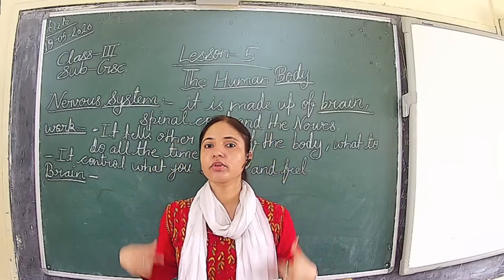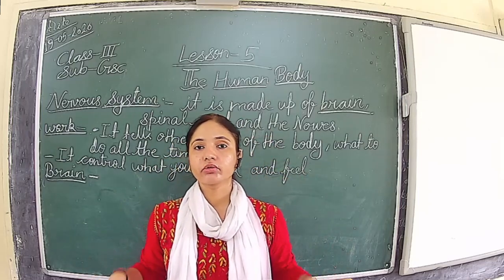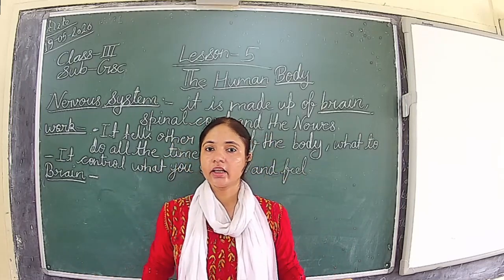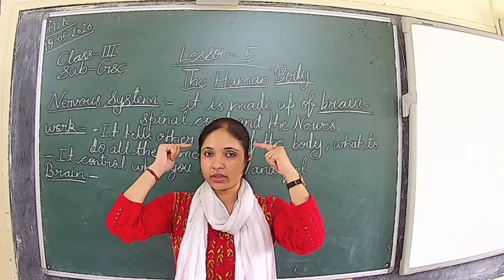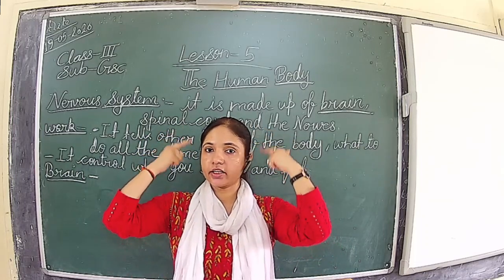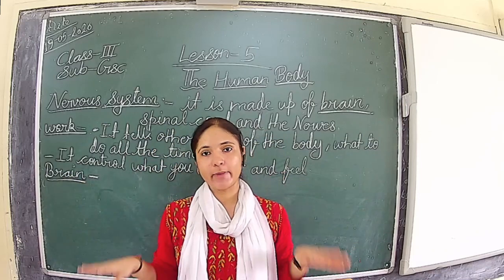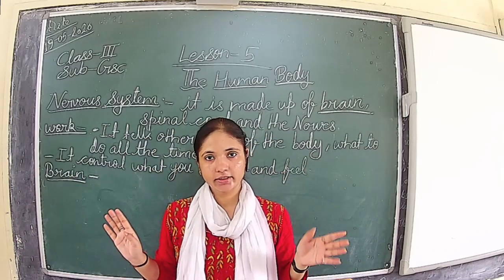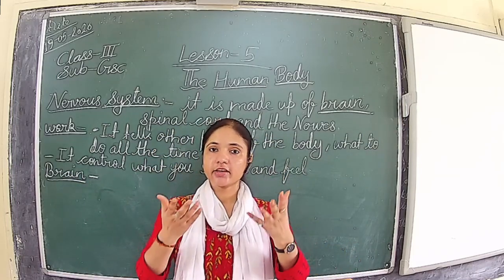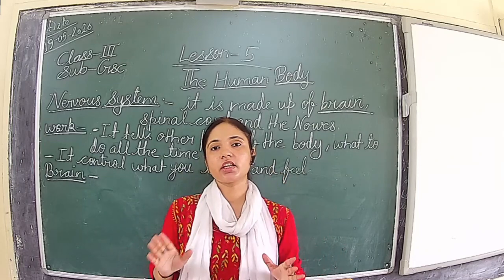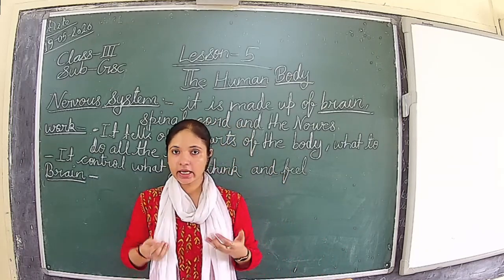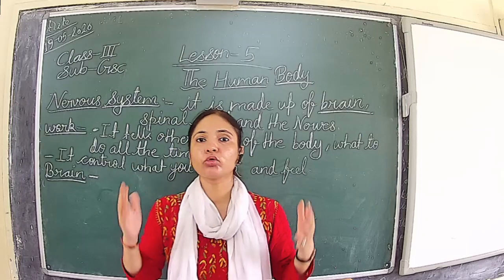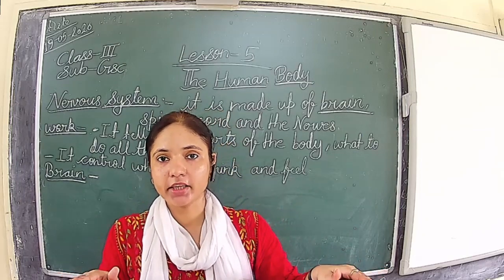The nerves are distributed to the whole body. From the nerve, all the messages are transferred to the brain. Then the brain says what to do, and again it is transferred back to the body part. Clear? So it is doing both, receiving and sending out messages through the nerves present in the body.